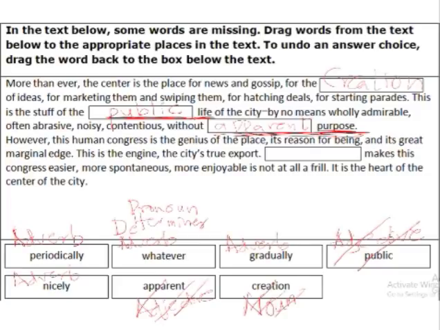So if we say something like that, something makes this something easier, then a noun can come. Okay, we are not left with any nouns. And even the word which we used, creation, if we use here, creation makes this congress easier. Yes, it makes sense here also. So let's read the sentence fully and then see. Blank makes this congress easier, more spontaneous, more enjoyable, is not at all a frill.